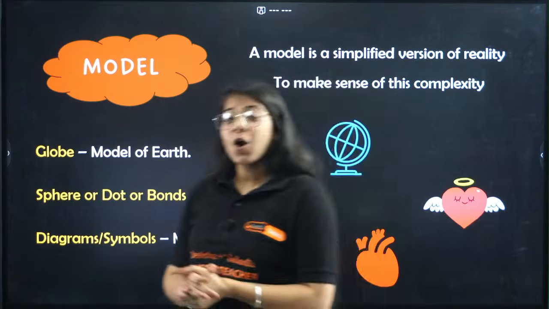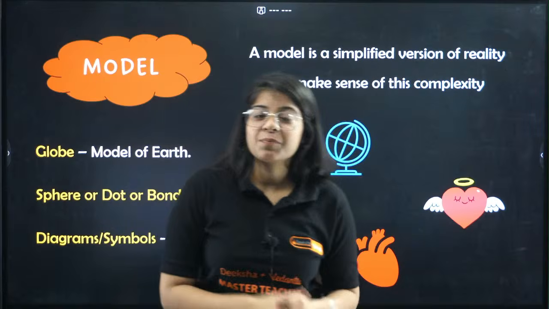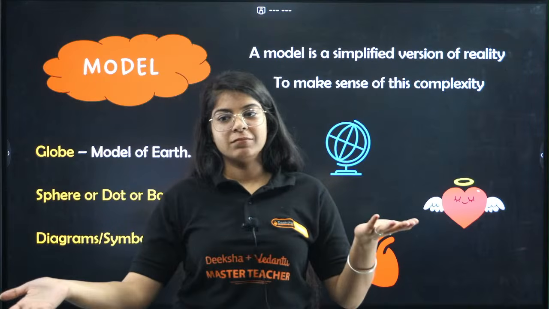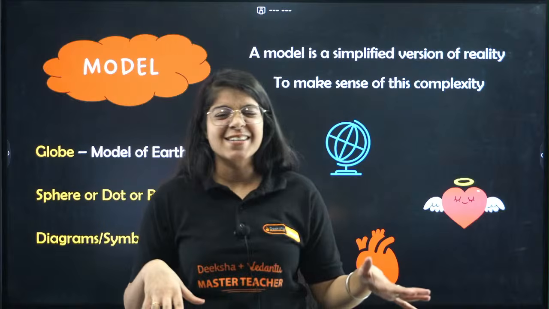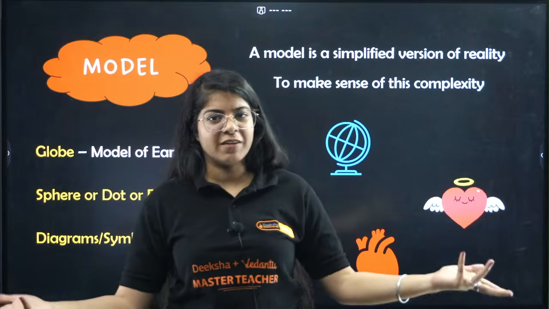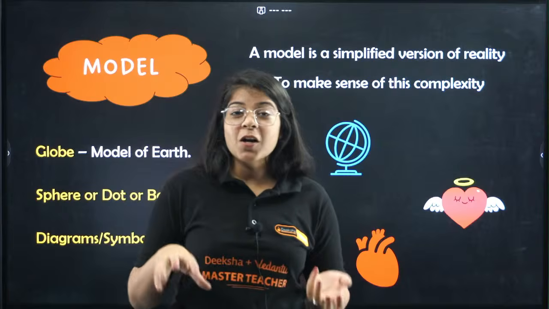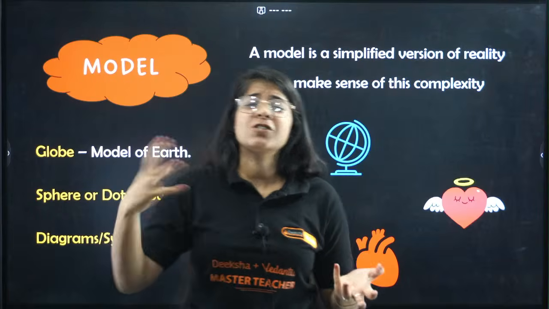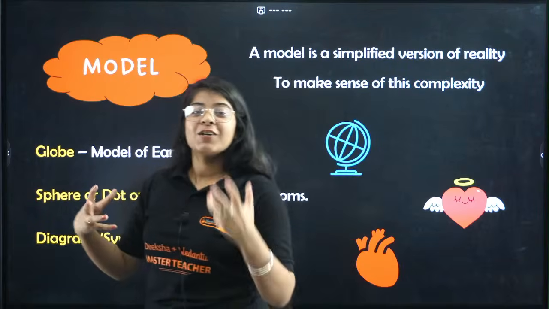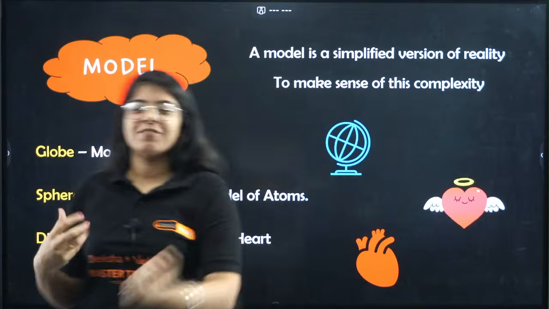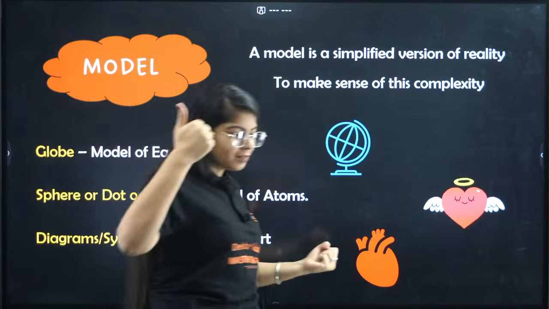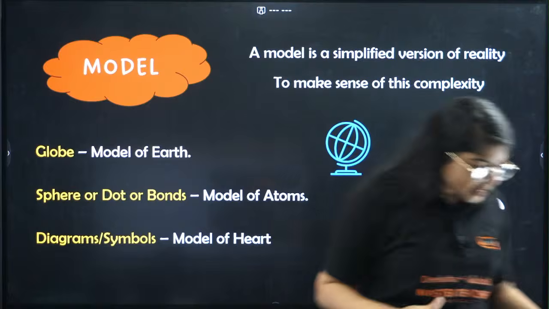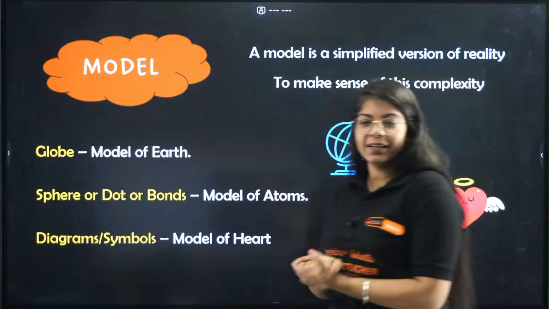So India on the globe, does that tell the characteristics of India? How much population India has, or who is the Prime Minister of India? Does the globe tell us? Because that is all the complexity of India. But the globe is a simplified version of our world. Understood? Great.